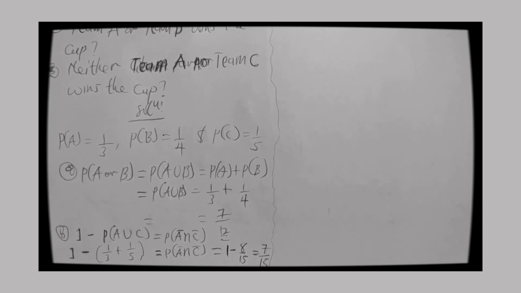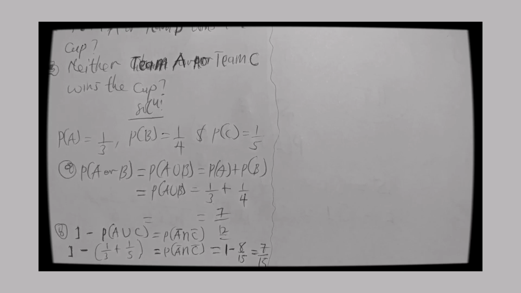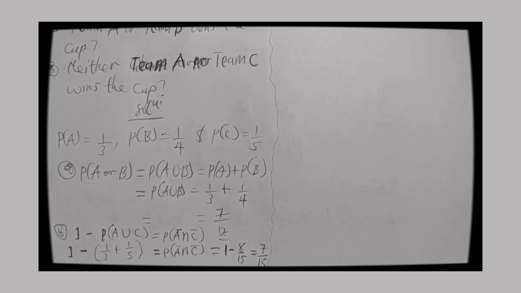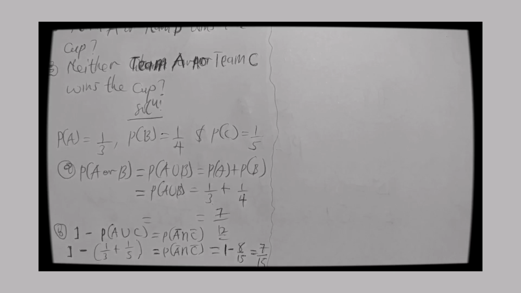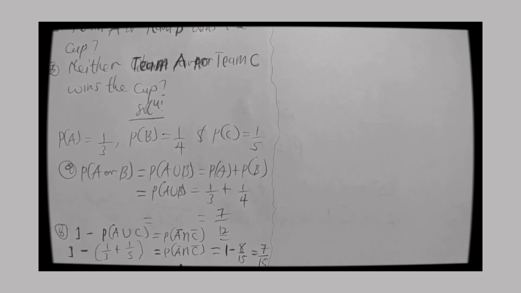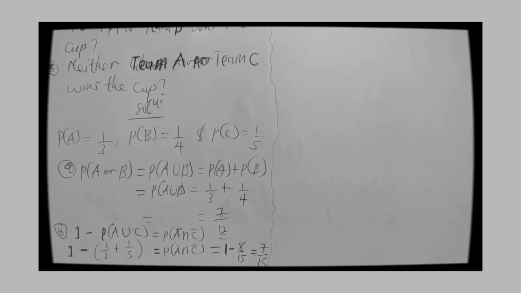So actually, there is a probability that neither team A nor team C wins. This is the probability that if they would have won, and since they are mutually exclusive, both cannot win at the same time, it becomes the addition rule.